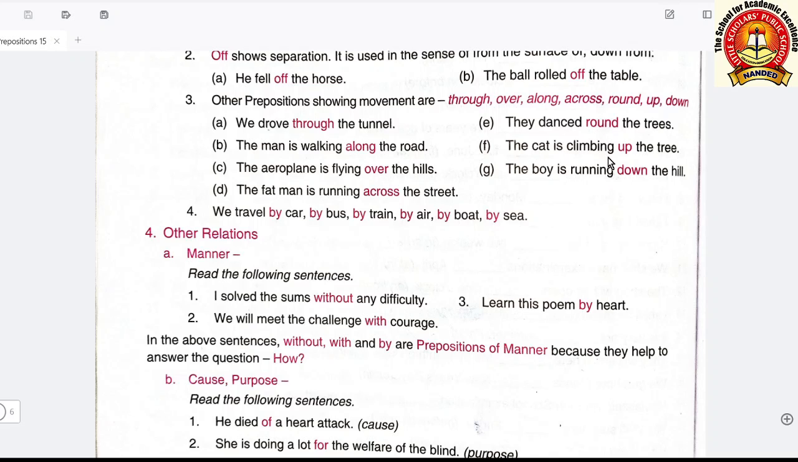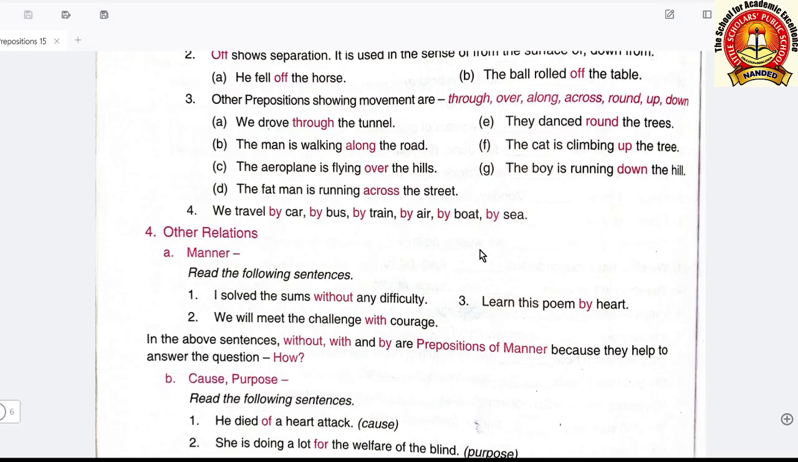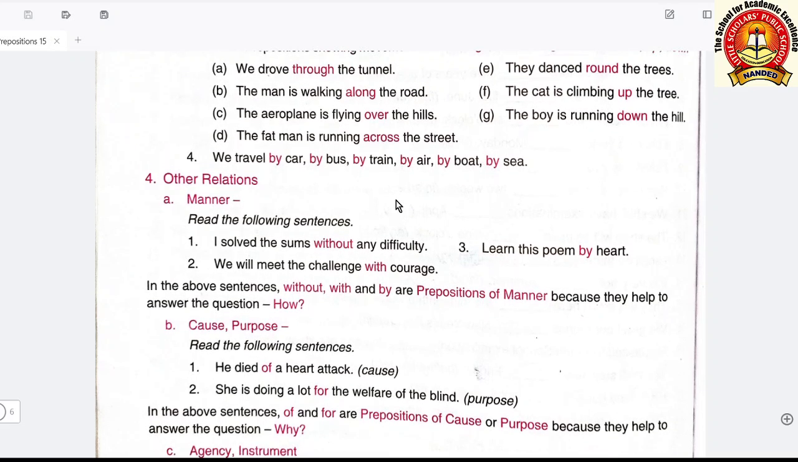The cat is climbing up the tree, means going upside. The boy is running down the hill. These all are telling the movement, where the movement is done. Now we travel by car, by bus, by train, by air, by boat, by sea. This by is used to show the medium of something. This is the medium of traveling.